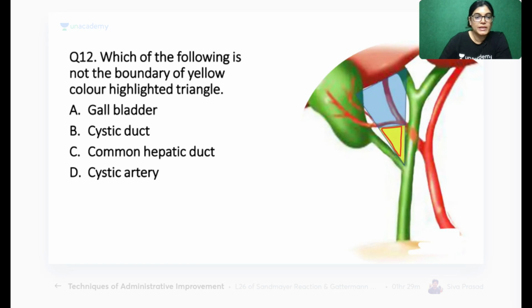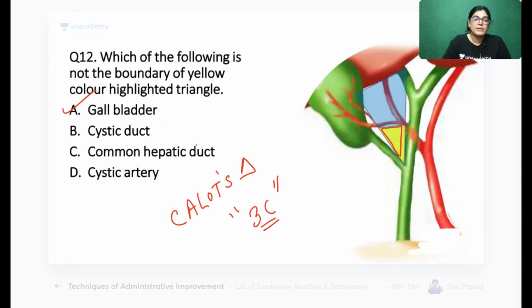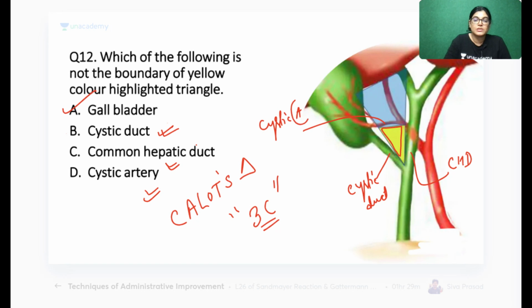Yes, absolutely right. The correct answer is gallbladder, A. The gallbladder is actually not forming any boundary of the yellow color highlighted triangular space. The yellow color triangular space is Calot's triangle. The boundary is the 3 Cs. 3 Cs means its boundary is formed by the cystic duct, the common hepatic duct and the cystic artery. So we have this as the common hepatic duct, this is the cystic duct, and we have the cystic artery superiorly. So these three structures form the boundary of Calot's triangle, not the gallbladder.